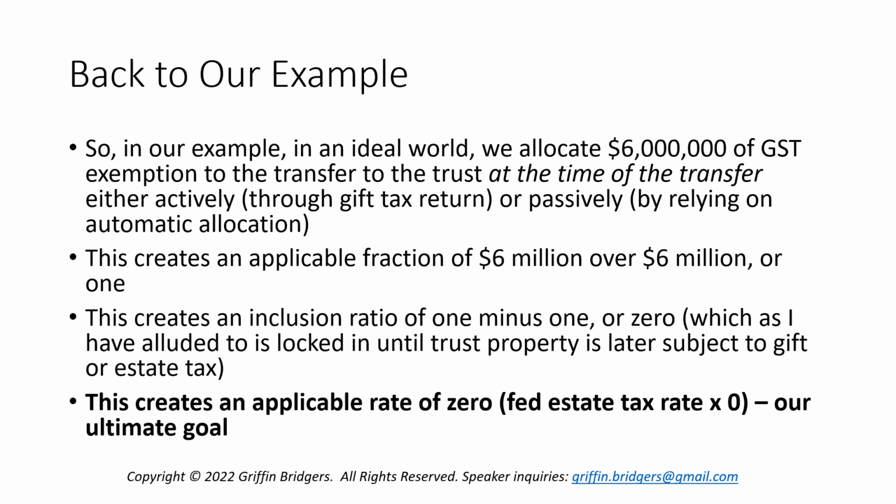So this is kind of foolproof. What we'll find out is the automatic allocation is designed to keep you from goofing and keep the GST tax from applying unintentionally. So this creates an applicable fraction of essentially 6 million over 6 million, or 1. This is a perfect 1-to-1 fraction. As you recall, any number over itself in math simplifies to 1. And that means that our inclusion ratio is 1 minus the applicable fraction, or here 1 minus 1, after you simplify 6 million over 6 million down to 1.